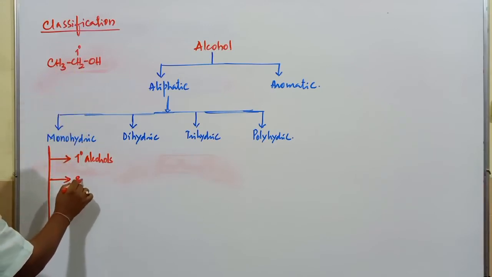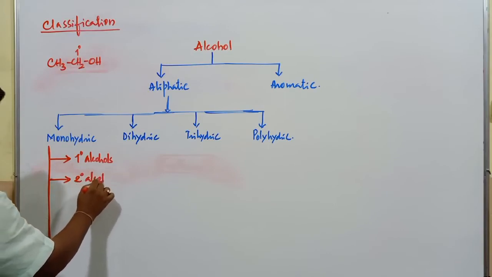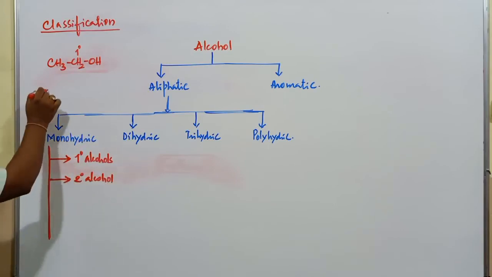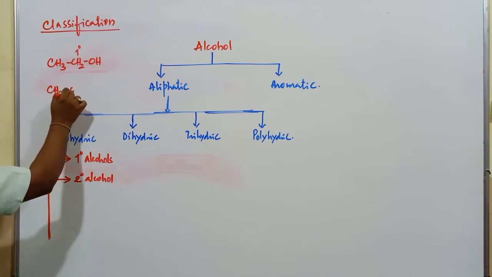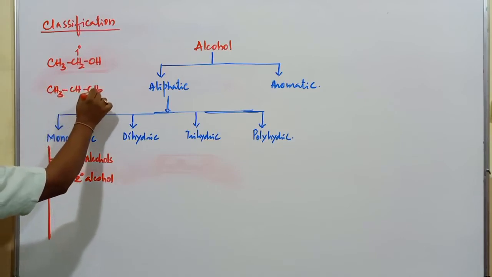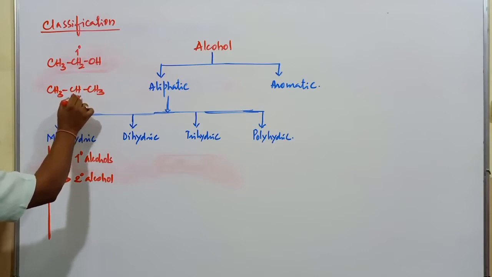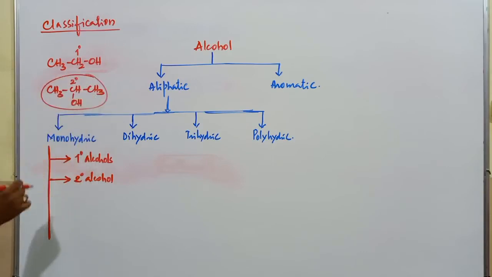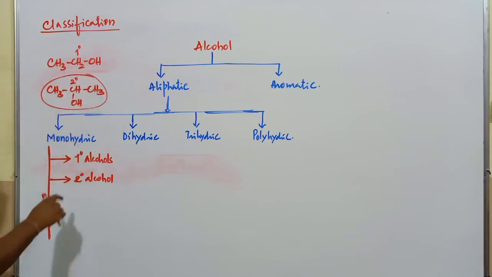Second one is secondary alcohol. Secondary alcohol, it's very simple. Here the OH group is bonded to a secondary carbon atom. Here I will consider CH3, CH and CH3, and this is OH. Here this is a secondary carbon atom and this alcohol is called a secondary alcohol. Primary alcohol is one where OH is bonded to a primary carbon atom.